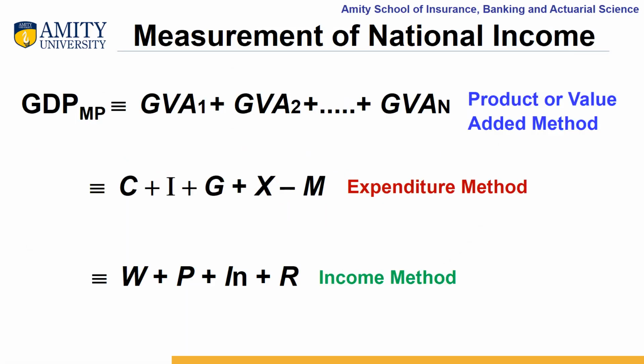Let us summarize all the three methods. The first one was the product or value added method, in which we add all the gross value added by all the firms taken together. The second one is the expenditure method, which is the combination of aggregate final consumption expenditure, aggregate final investment expenditure, aggregate expenditure of the government, exports minus imports. And the last one is the income method, in which we include all the factor incomes like wages and salaries, gross profits, interest payments, and rent.